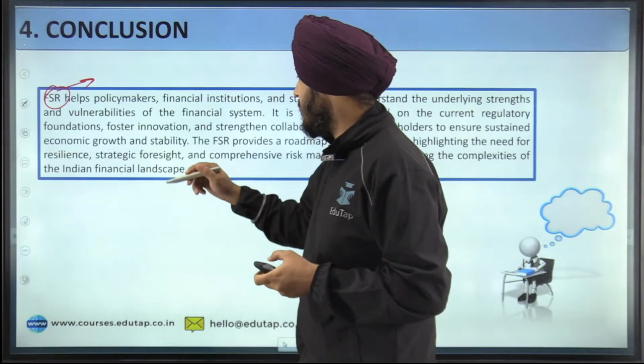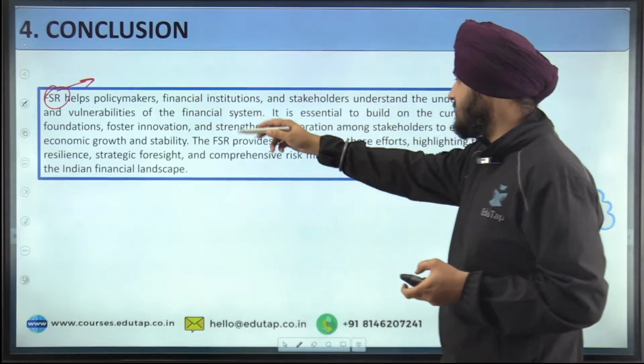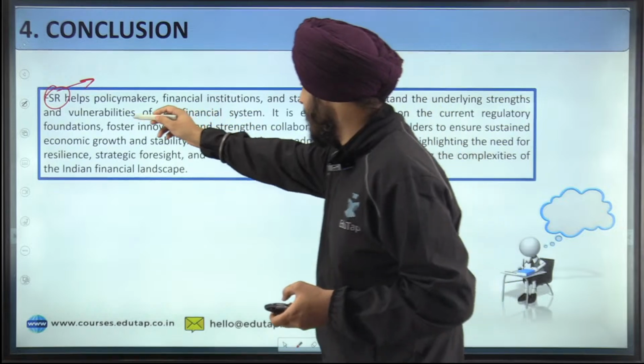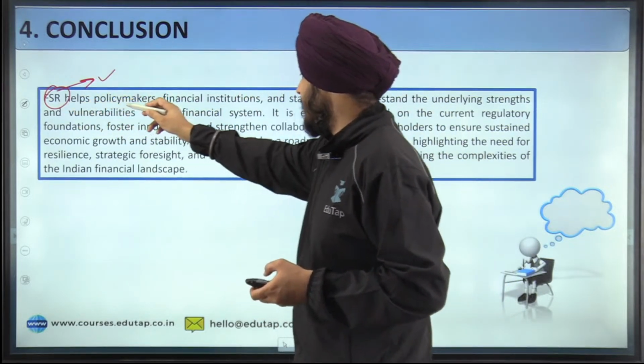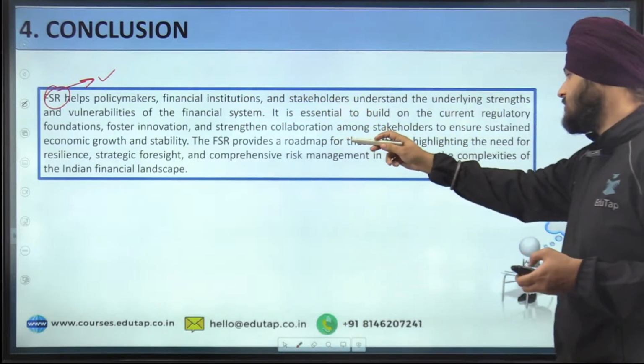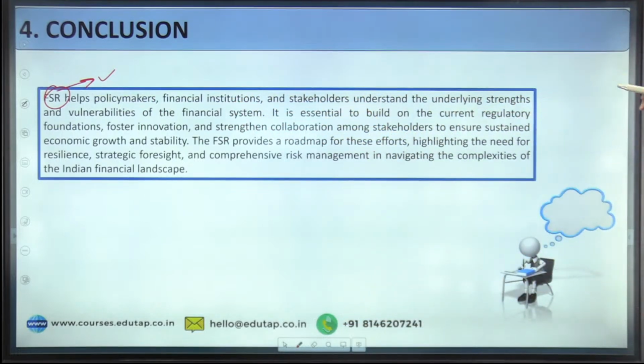These are very small things, but they make an impact on your answer when the examiner reads it. So FSR helps policymakers, financial institutions and stakeholders understand the underlying strengths and vulnerabilities of the financial system. So it is essential to build on the current regulatory foundations, foster innovation and strengthen collaboration among stakeholders to ensure sustained economic growth and stability.